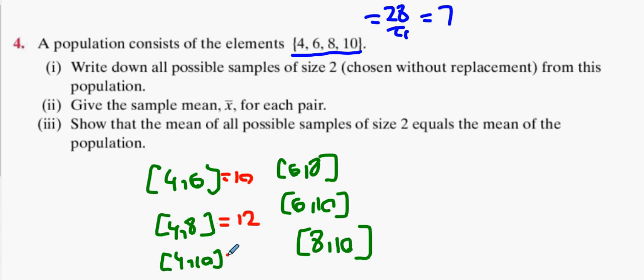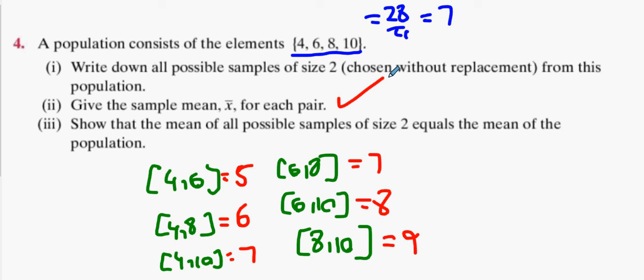What's this? Oh, sorry. Oh, God. That's not the average. That's just what happens when you add them together. What's the average? Add them together, divide by 2. 5. Next one. 6. 7. Next one. 7. Next one. 8. Next one. 9. What happens when I add up all 6 combinations and divide by 6? What's the average going to be? Still 7. The parent distribution and the sampling distribution had the same mean.